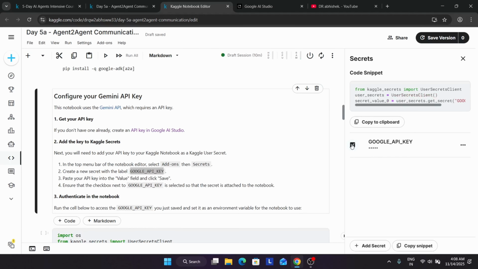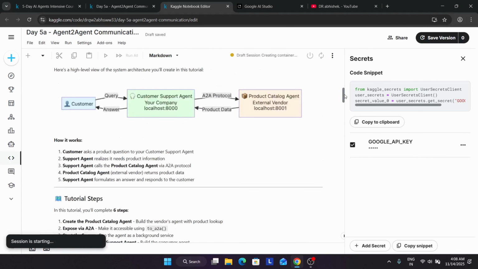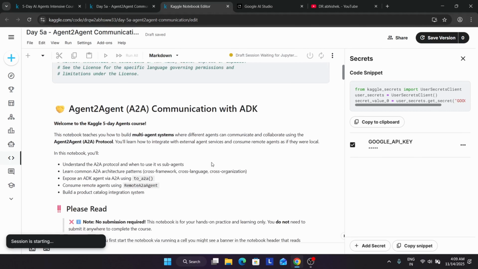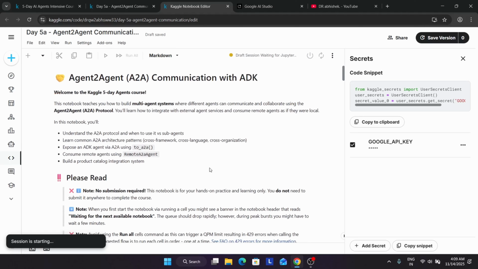And you can see this checkbox is enabled. In your case, maybe when you click on add secret, you'll get this kind of API key section. Then you have to simply click on this checkbox and enable it in case it is not, otherwise you'll get some kind of error. So now let's start the notebook, start the session. Click on it, and the session is starting. Now here we'll be covering A2A, agent communication with ADK, in this particular course. So basically we are in day 5 of the agent course. Now here we'll understand.